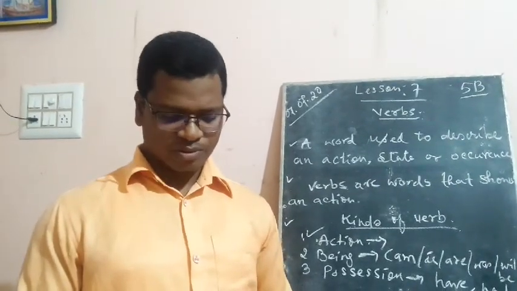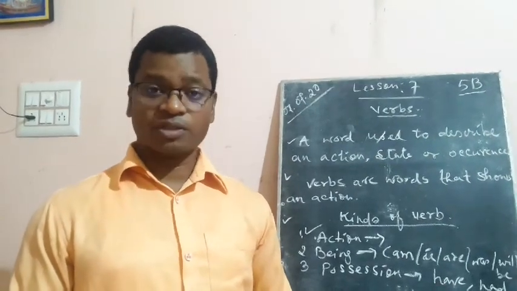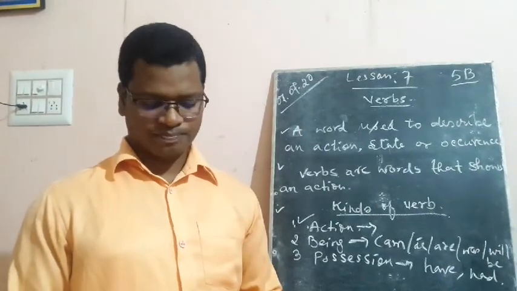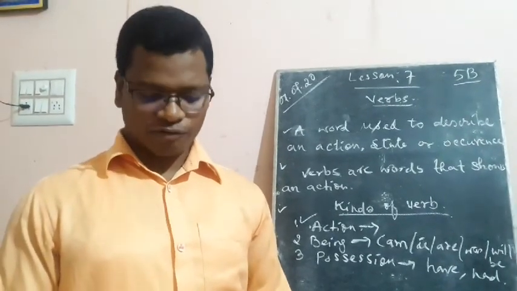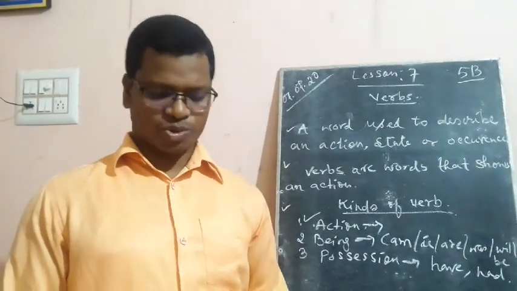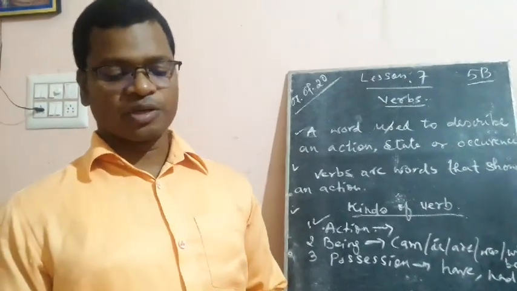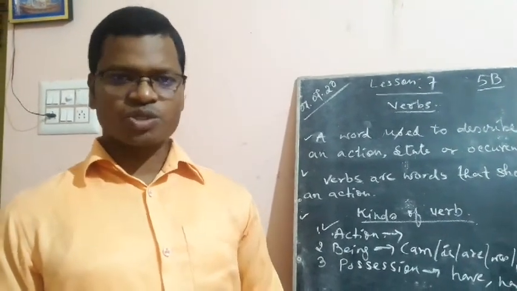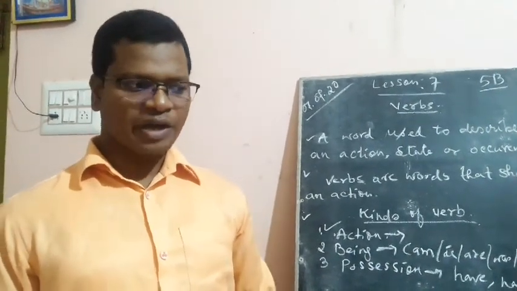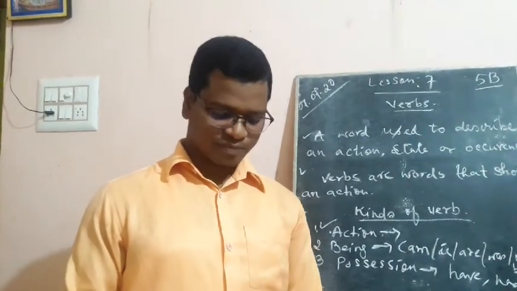After many years, the animals grew old, so the farmer decided to sell them to the butcher. The dog heard of his plan and ran to tell his friends the sad news. So what is our work? Our work is to underline the verbs in this passage. So dear students, you are not going to write down this particular passage in your copy. It is enough that you take your pencil and underline in your book itself.